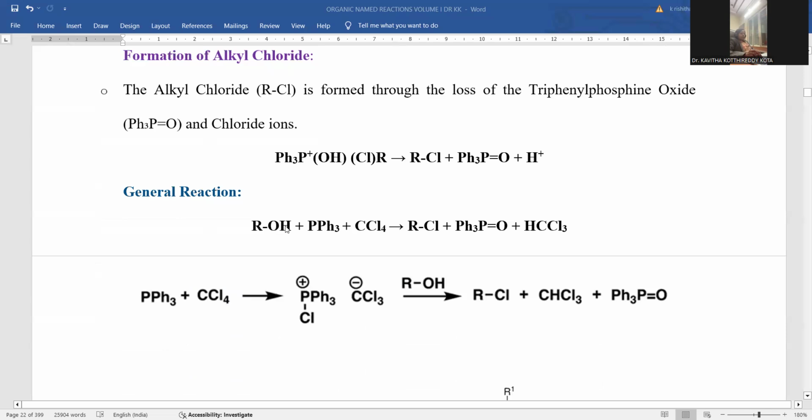The general reaction is ROH, an alcoholic compound, treated with triphenylphosphine in the presence of carbon tetrachloride, which is a chlorinating agent and solvent as well. It generates an alkyl halide by replacing hydroxyl with chlorine, and triphenylphosphine oxide is another byproduct. Whichever CCl4 is there turned into CHCl3, which is chloroform, another byproduct.